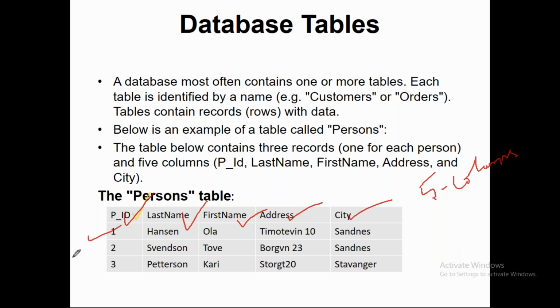And how many records? 1, 2, 3. We have 3 records right now. So you can have more than 100, 500, however many. So in this table, you have 5 columns and 3 records: PID, last name, first name, address, and the city.